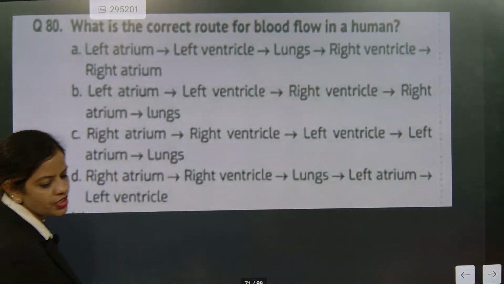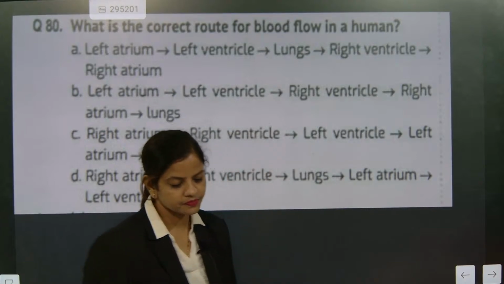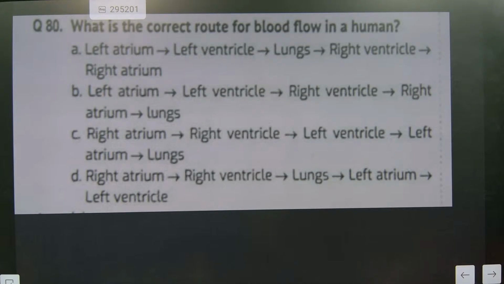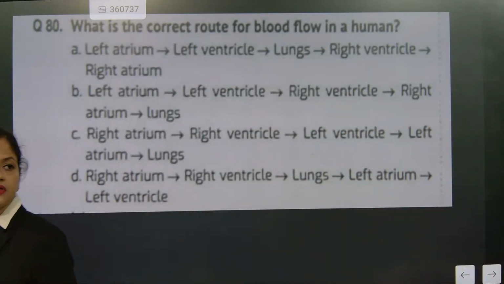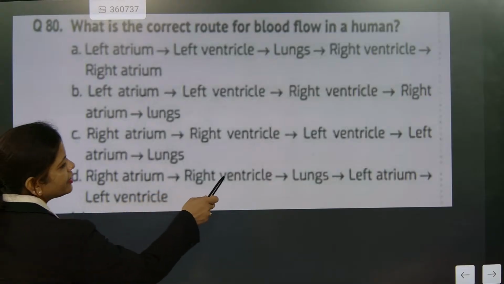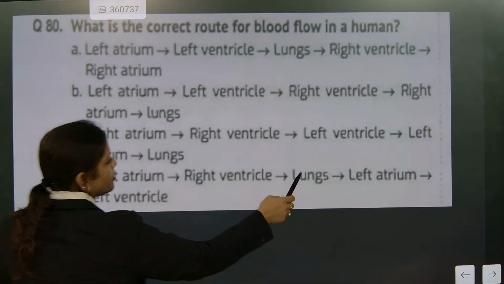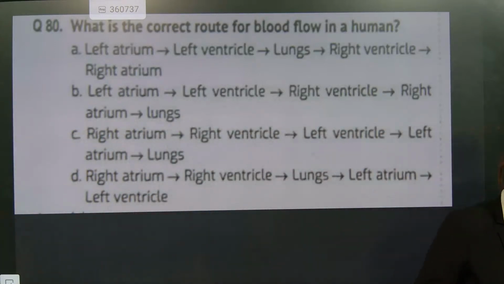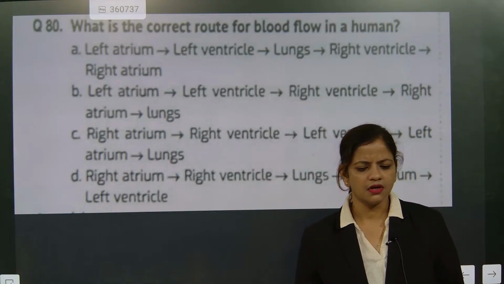Now come on, go for question number 80. What is the correct route of blood flow in humans? Right atrium, right ventricle, then it goes to lungs. From lungs, left atrium, left ventricle. This is the correct answer, starting from right.